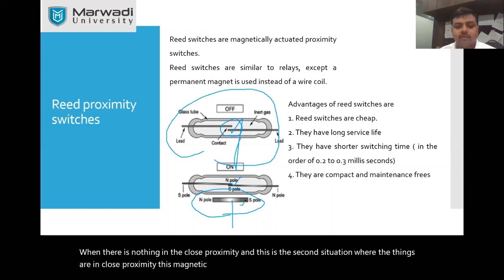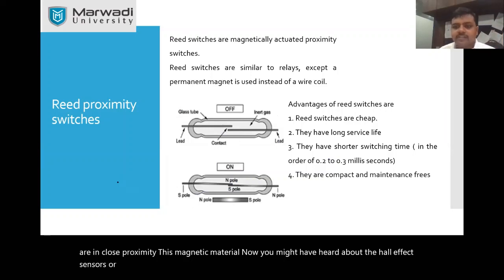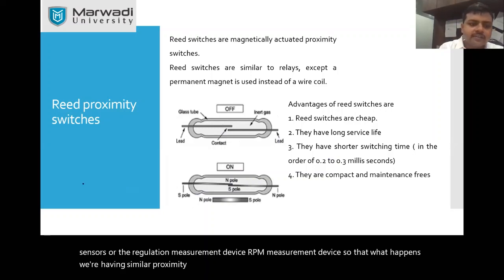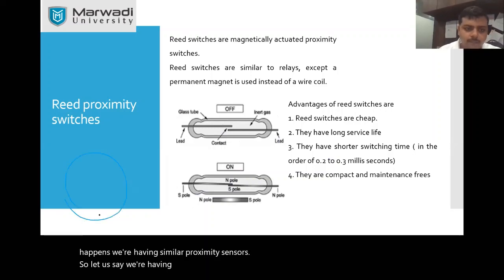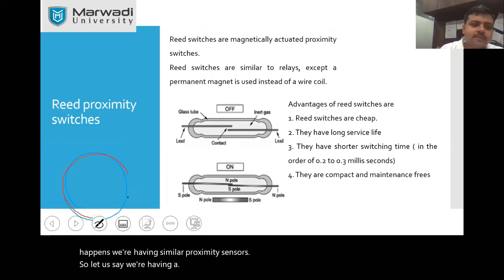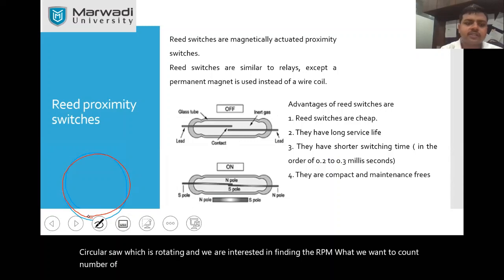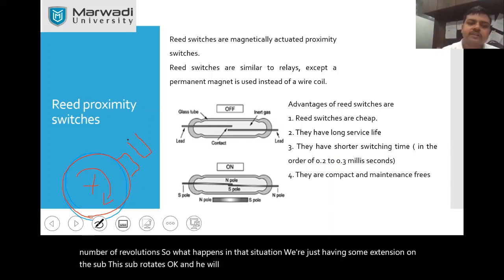Now you might have heard about the Hall effect sensors or the revolution measurement device, RPM measurement device. So in that, what happens? We are having similar proximity sensors. So let us say we are having a circular shaft which is rotating, and we are interested in finding the RPM, or we want to count number of revolutions. So what happens in that situation? We are just having some extension on the shaft. This shaft rotates, okay, and we have placed a proximity sensor over here.